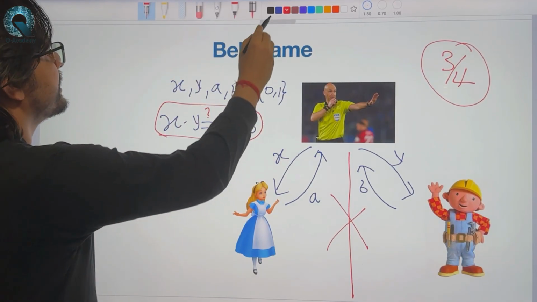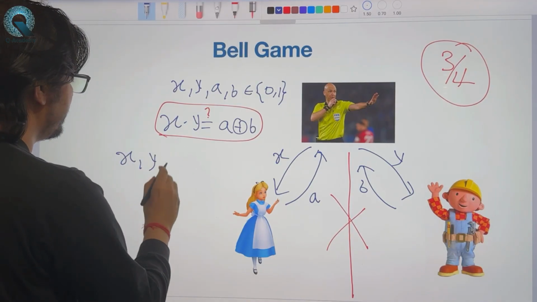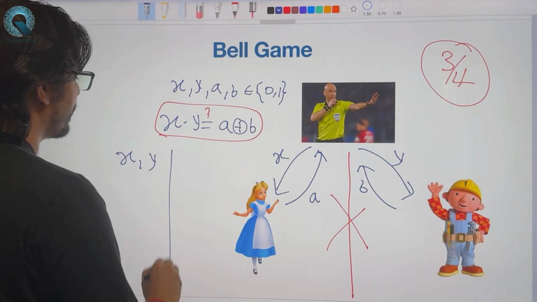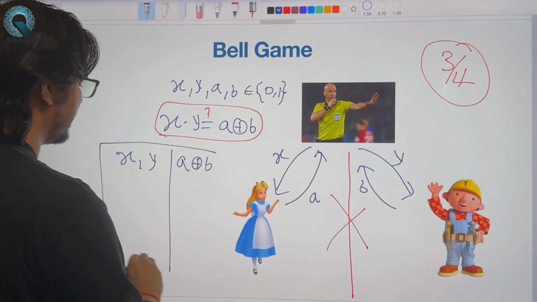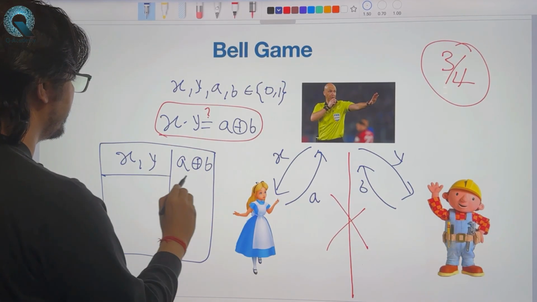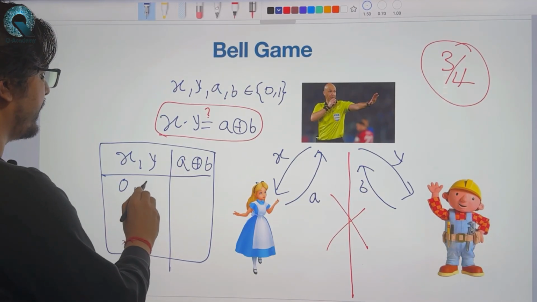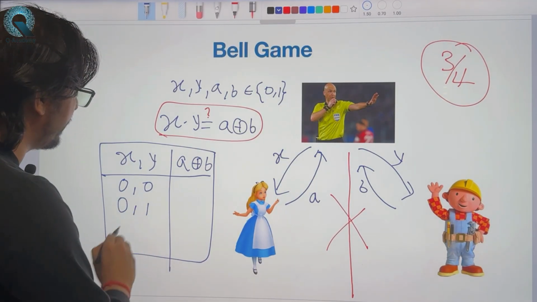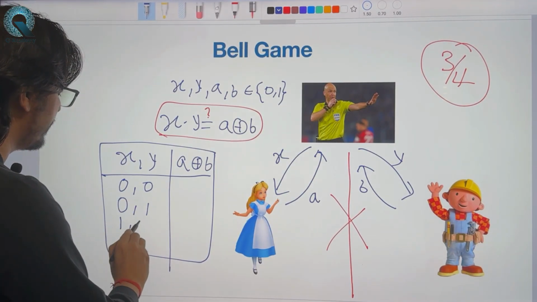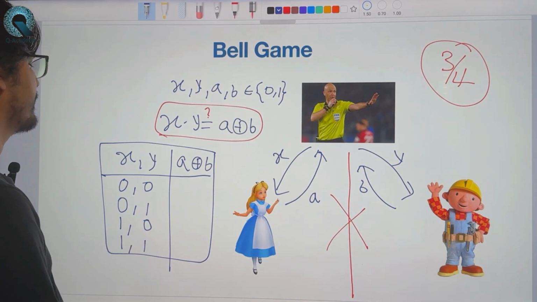So we have been given X and Y, and we have to come up with some value of A and B such that X dot Y is equal to A plus B. So let's see, X is equal to 0 and Y is equal to 0, or X can be 0 and Y can be 1, or X can be 1 and Y can be 0, or X can be 1 and Y can be 1.